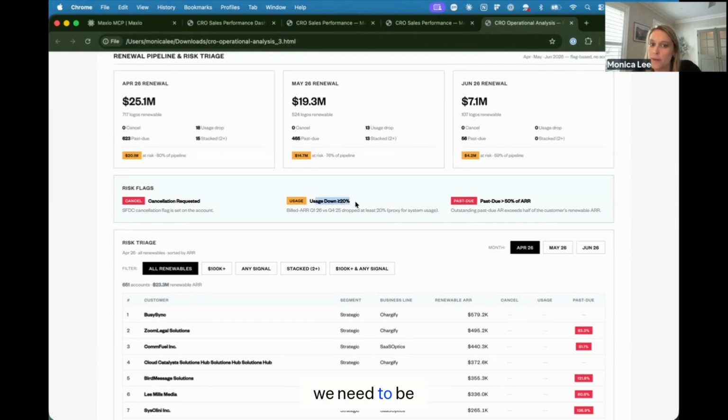And then ones that we need to be concerned with, their usage is overall down. How do we need to enable them or reach out to them and educate them on what they have and the value of the platform? And then any that are past due, because we know that this could be a sign for those that might not be leveraging the platform and/or be checked out, or we've lost a champion at that company.